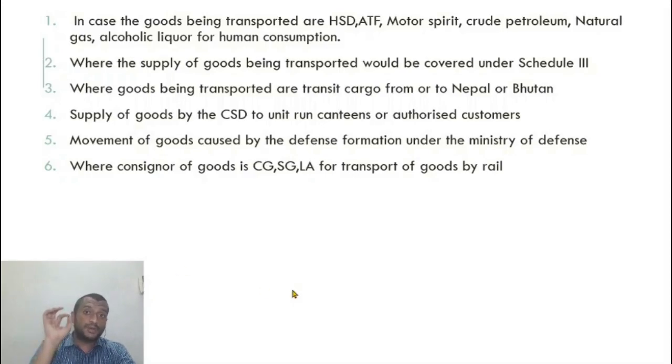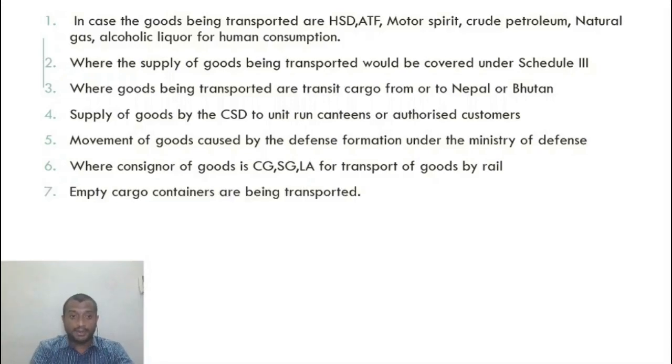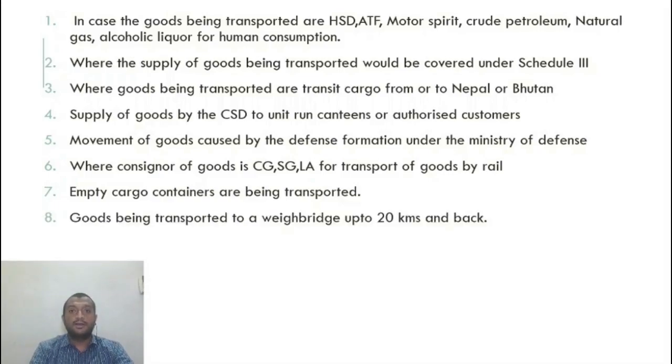For transport of goods by rail, two things to remember are consignor and rail. Consignor has to be the central government, state government or local authority, and it has to be by rail. Empty cargo containers, empty trucks going, why do they need to generate an e-way bill? Maybe the container costs more than 50,000, but my main purpose, what am I transporting? Nothing, thin air. Goods being transported to a bay bridge up to 20 kilometers and back.